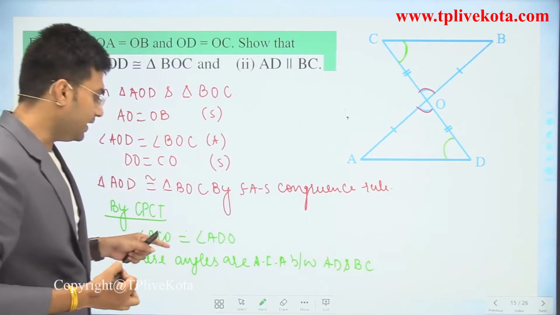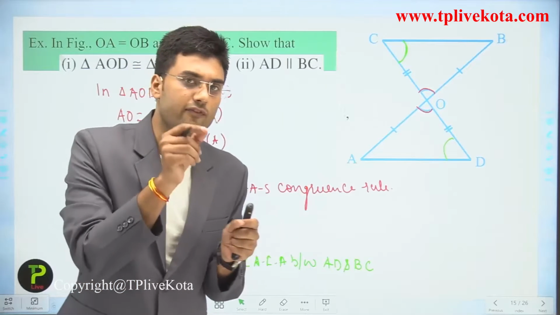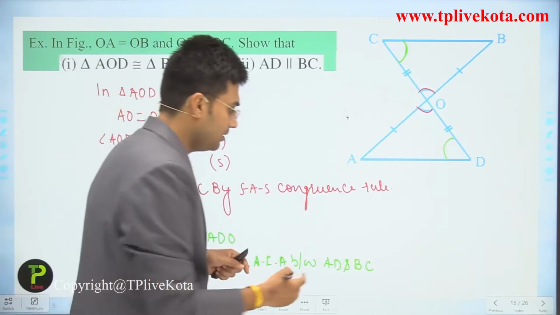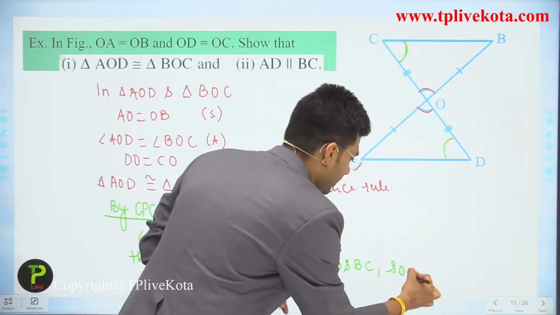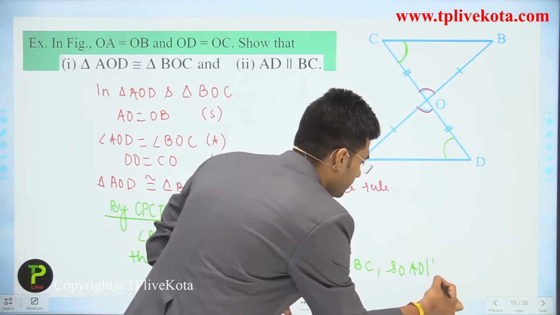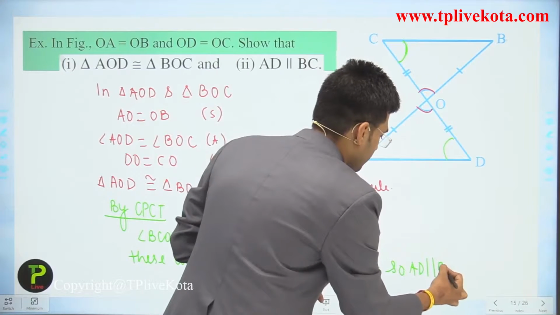And if alternate interior angles are equal, then we can say that the lines are parallel. So AD is parallel to BC.